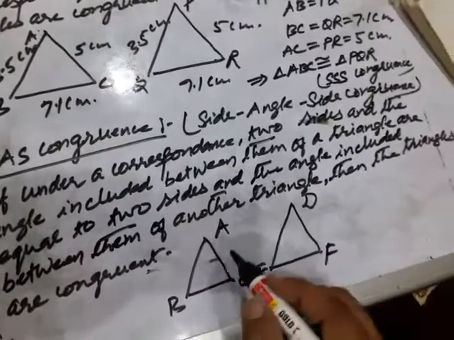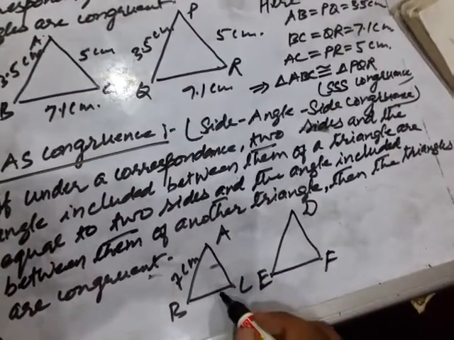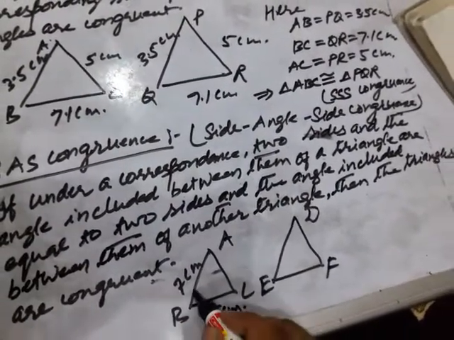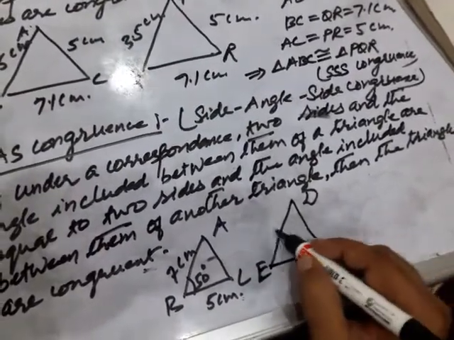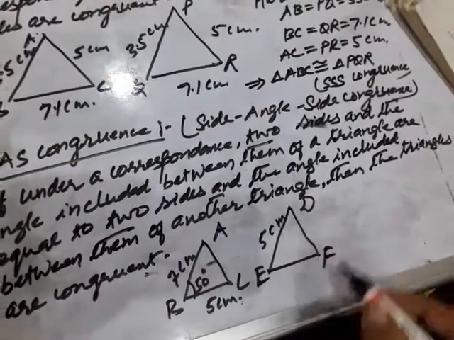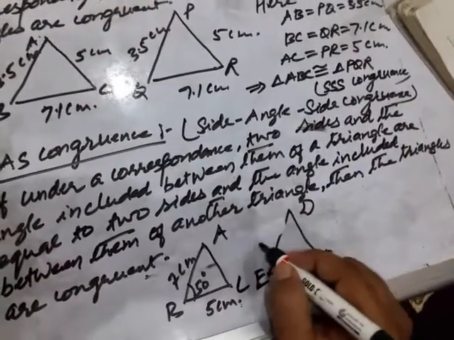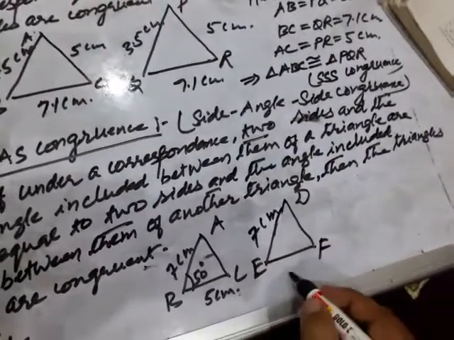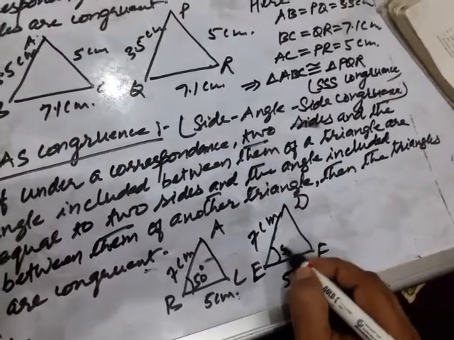They are like this. AB equal to 7 centimeter, BC equal to 5 centimeter. Clear, children? And this angle is 50 degree. Similarly, DE equal to 7 centimeter, EF equal to 5 centimeter, and this angle is also 50 degree.